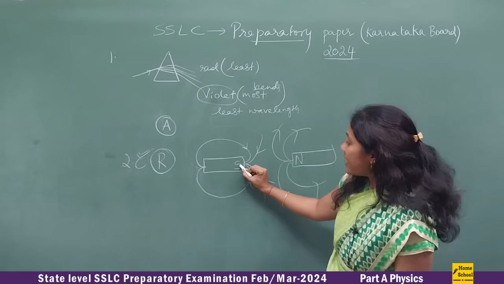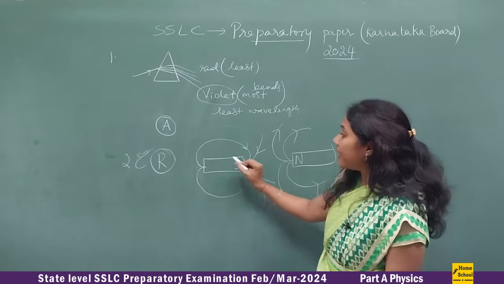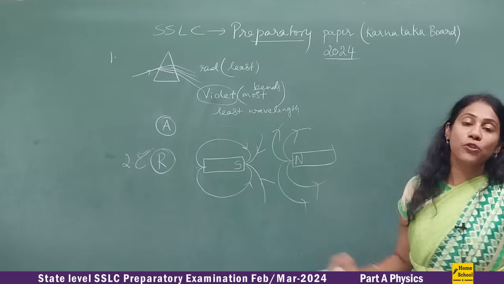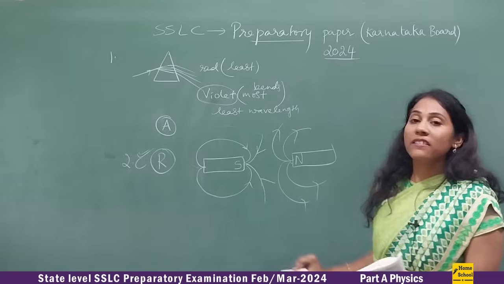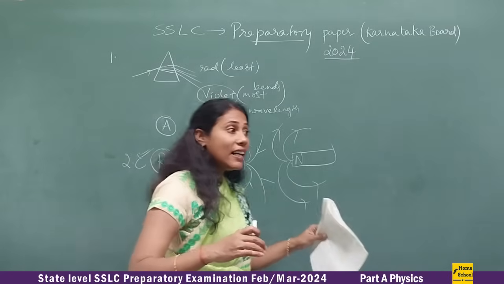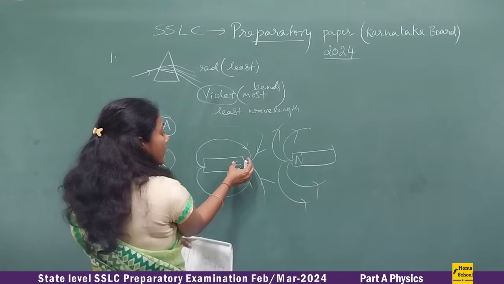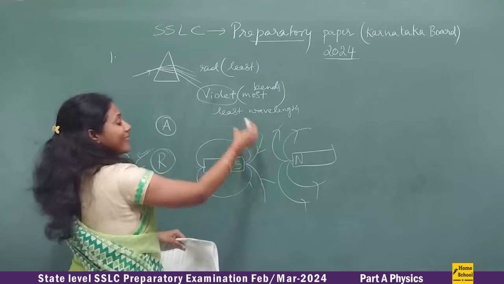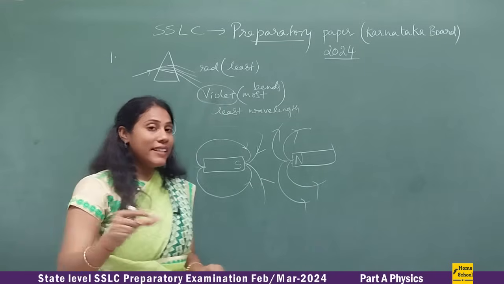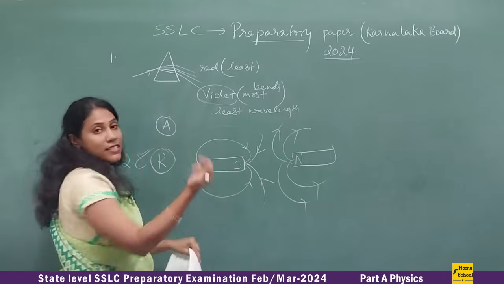So there is always an attraction between the opposite poles, isn't it? So definitely figure R seems to be the correct figure. You have to carefully observe the direction, whether the lines are coming out or going into. If the direction is coming out from that particular side, then that side is the north pole. Going into means south pole.